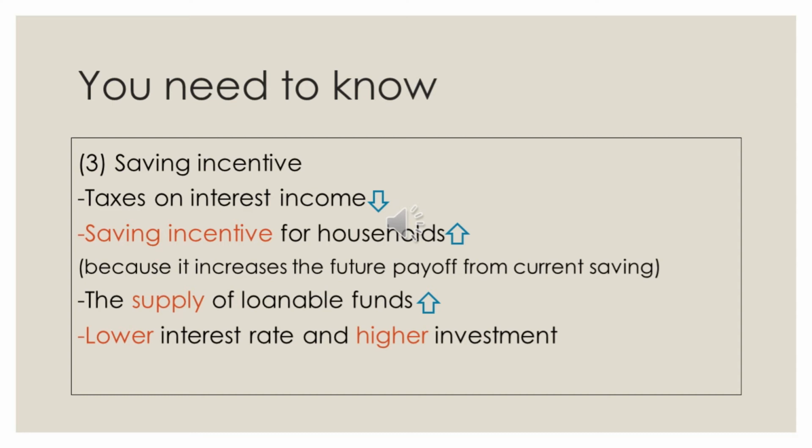Another thing we need to note about private saving is the saving incentive. If the taxes on interest income decrease, then the saving incentive for households will increase, because it increases the future payoff from current saving. So when the saving incentive for households increases, the supply of loanable funds will increase too. So there will be a lower interest rate and a higher investment.